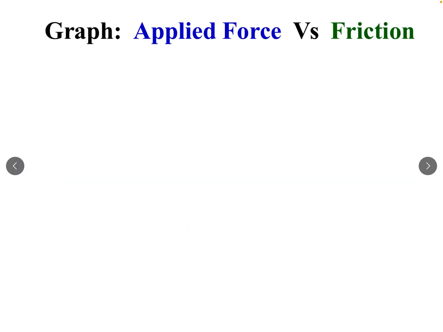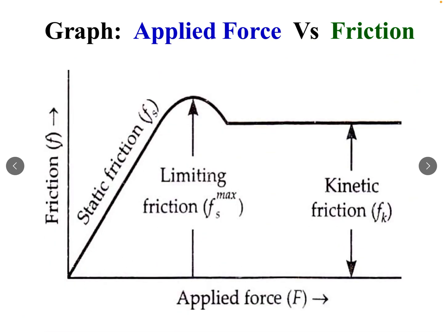Graph of applied force versus frictional force. Along x-axis we have taken the applied force and along y-axis we have taken the frictional force or friction. This graph shows that as applied force increases, friction also increases, but up to a certain limit. That maximum limit is called limiting value of friction. It is the maximum value of friction.